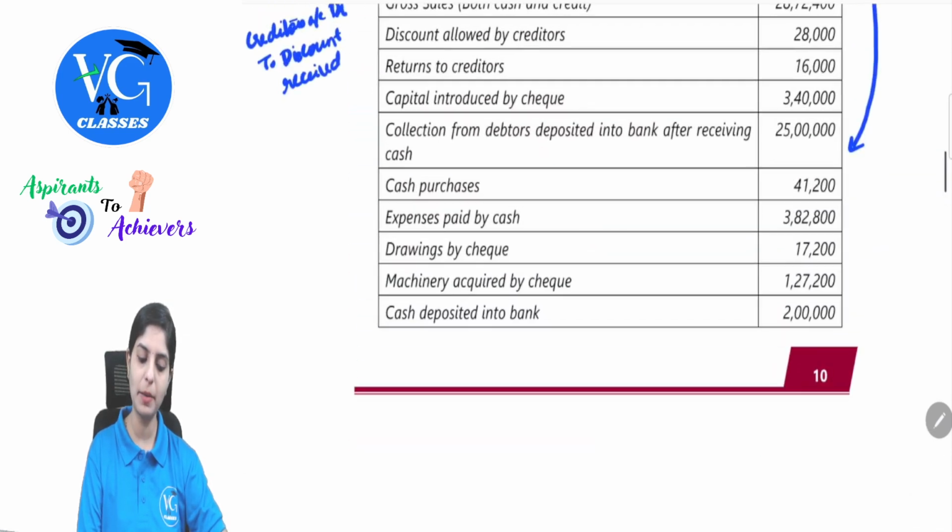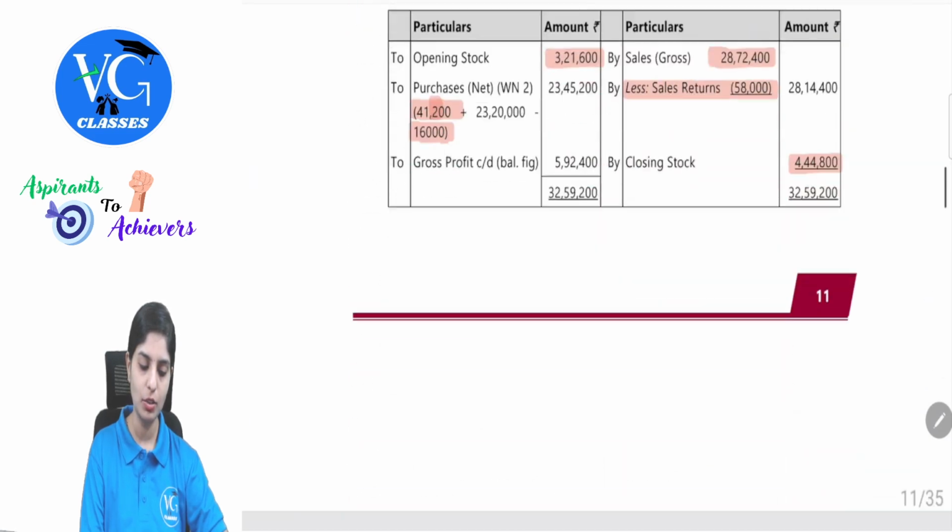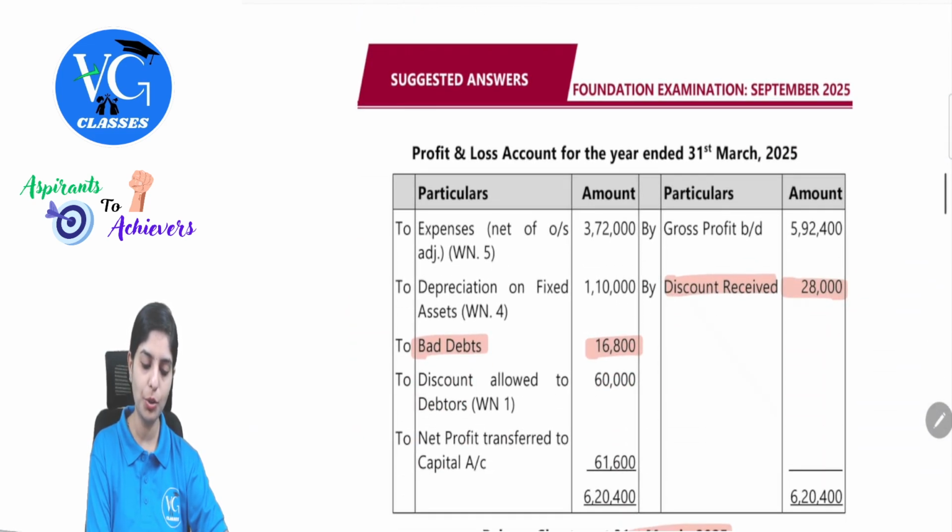Next, expenses paid by cash. Sorry, expenses paid by cash. So this will appear in my profit and loss, 3,82,800. So in the profit and loss account, two expenses.